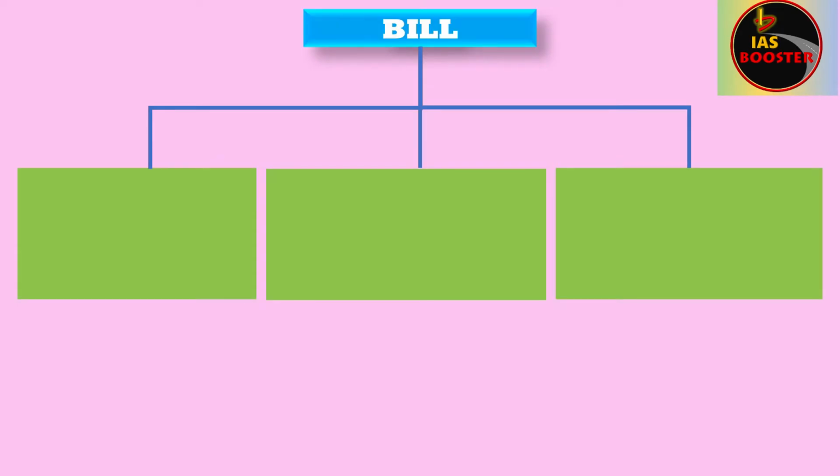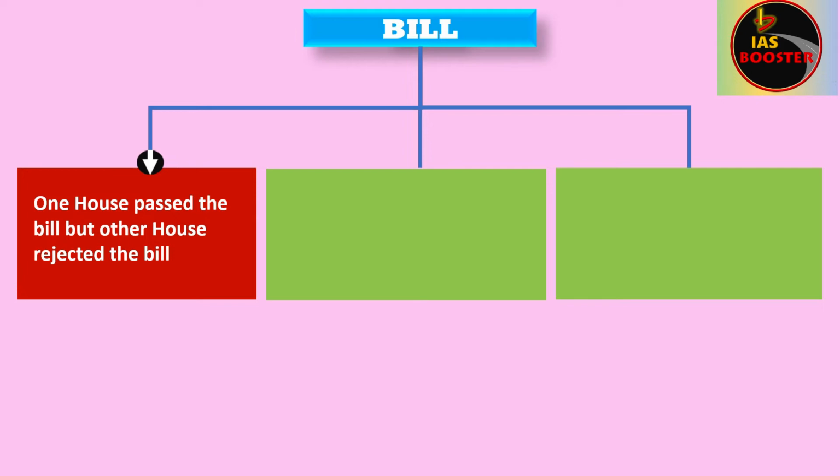There are three types of major disagreements of a bill when the bill is sought to be introduced or passed in the parliament. Let's see them one by one. Disagreement one: one house passes the bill, but the other house rejects the bill. For example, if Lok Sabha passes the bill, but the same bill is rejected by the Rajya Sabha, there we find a disagreement. That's disagreement number one.